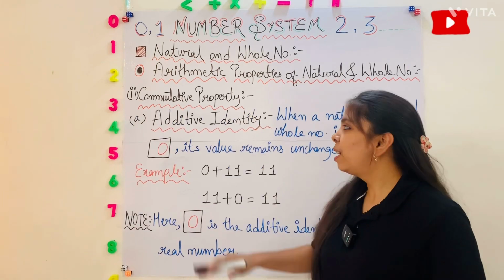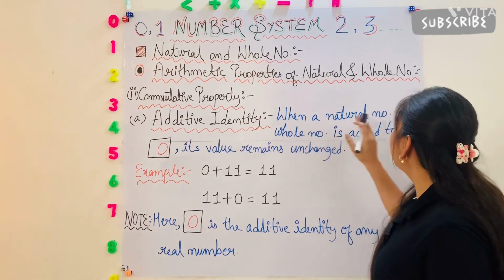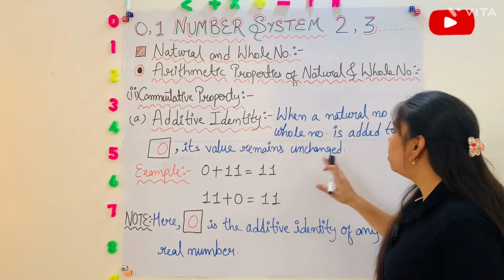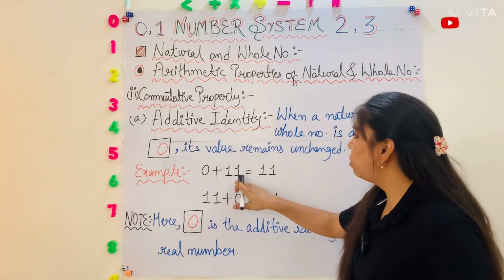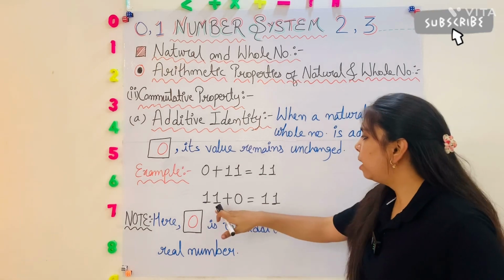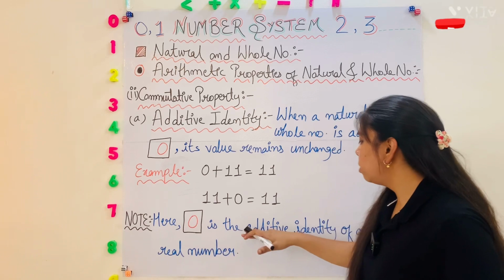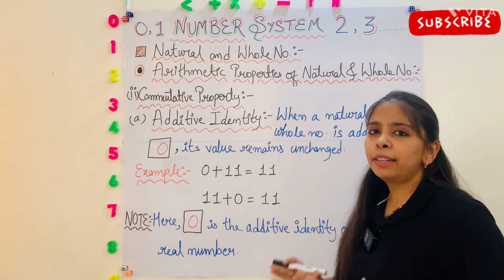Okay. First one is additive identity. When a natural number and whole number is added to 0, its value remains unchanged. For example, 0 plus 11 is equal to 11 and 11 plus 0 is equal to 11. Both are the same. Note here 0 is the additive identity of any real number.